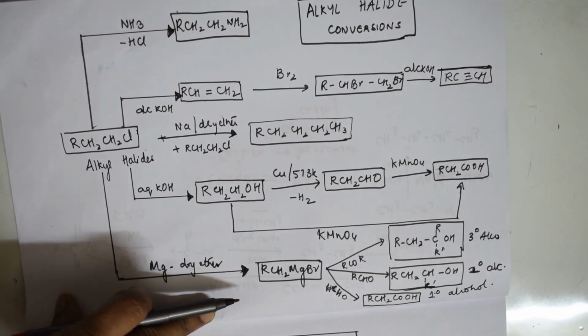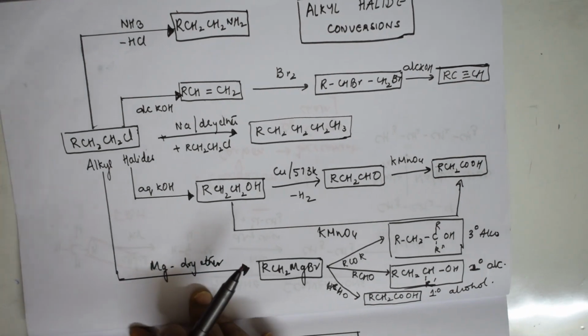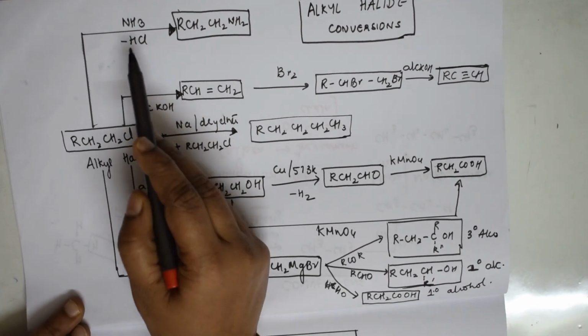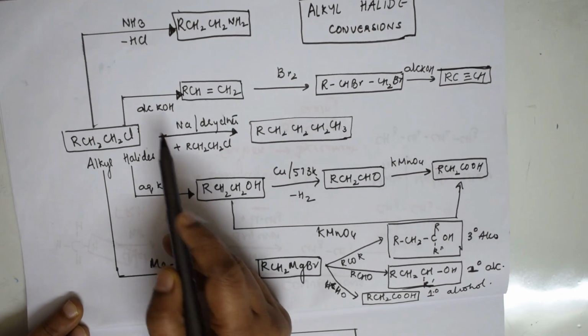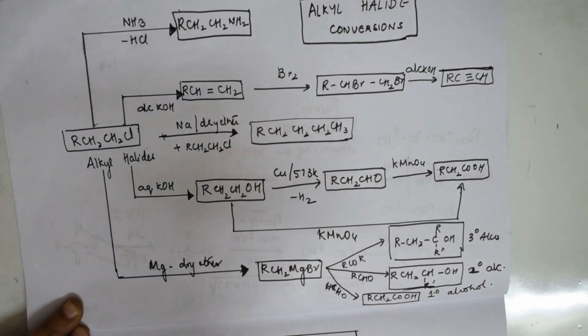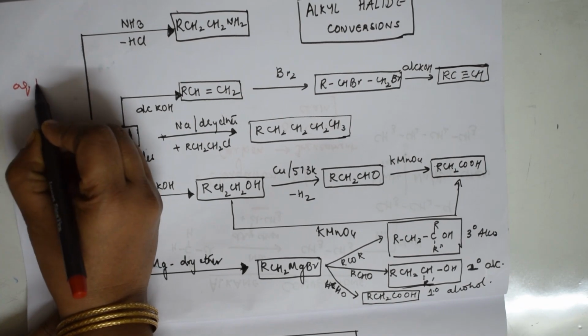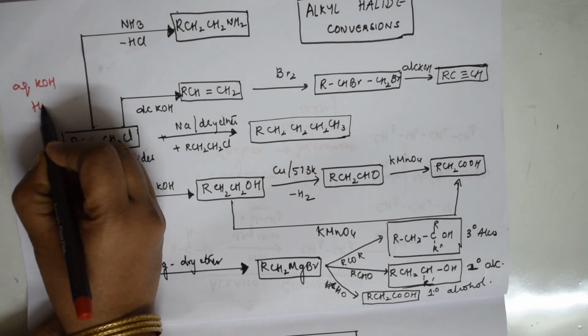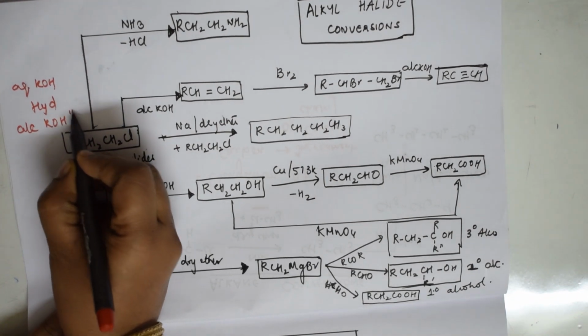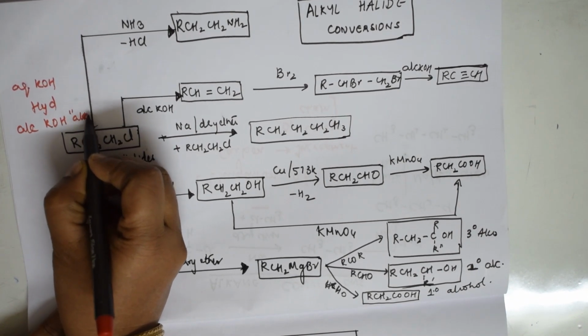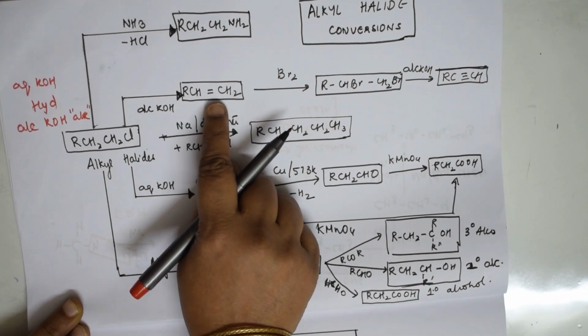As I told you, it took a lot of time for me to do this. So alkyl halide, in the presence of ammonia, gets converted to amines. We very well know aqueous KOH always supports hydrolysis, and alcoholic KOH will always form alkenes. Correct, no? That is what I have written. I convert to alkenes.